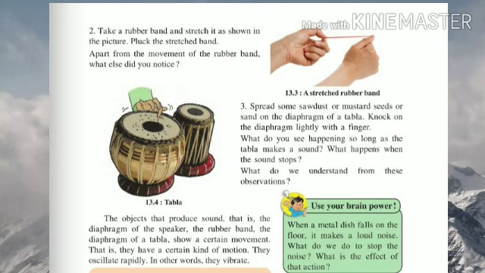Now students, there is a question. Use your brain power. You all will find the answer to this question and write it in your science CW book. When a metal dish falls on the floor, it makes a loud noise. What do we do to stop the noise? What is the effect of the action? Okay, and one more, try this. The sound of a sitar, a bell, water that drops from a tap, a saucer that breaks on falling down. What is it that vibrates when these sounds are produced? Now you all have to find the answer for these two questions.